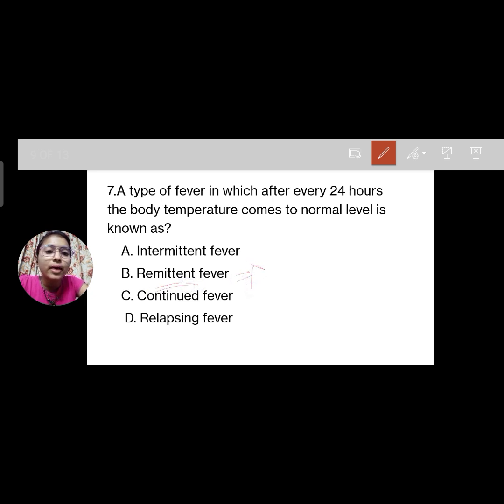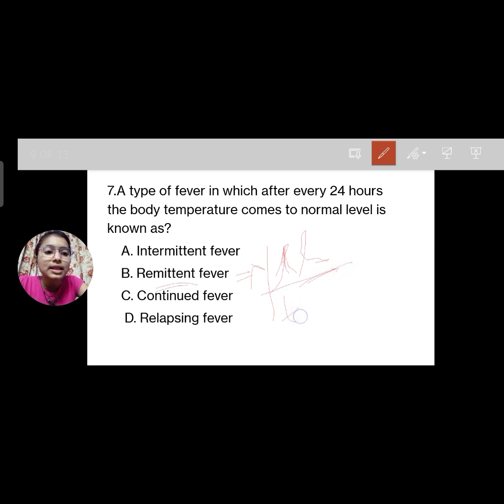Remittent fever: when the body temperature continues and there is a peak of temperature and then a fall, but it never comes to normal. Again a peak, again a fall, but it never reaches normal, কখনোই নর্মালে আসবে না.